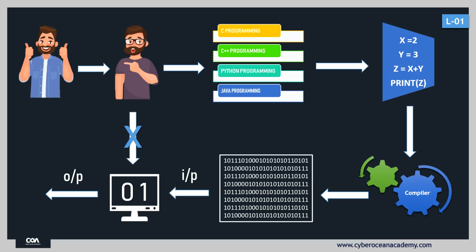Also, a compiler will not convert your source code into machine code directly. It has some process. We will discuss the whole process in the next lecture. And also you can see that you cannot directly communicate with the computer. You have to go through the whole process. And this is the end of this lecture.